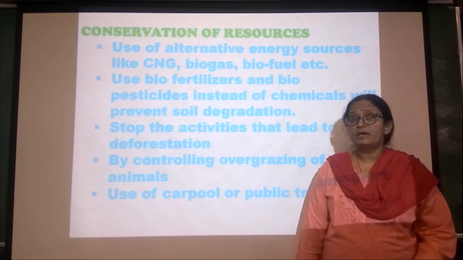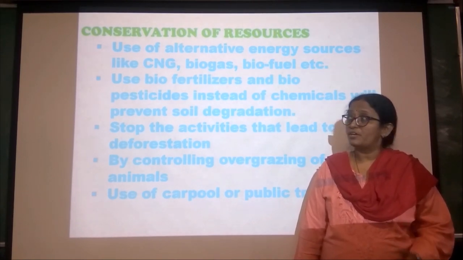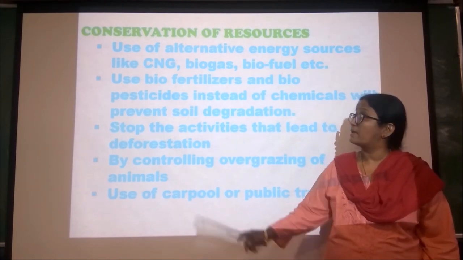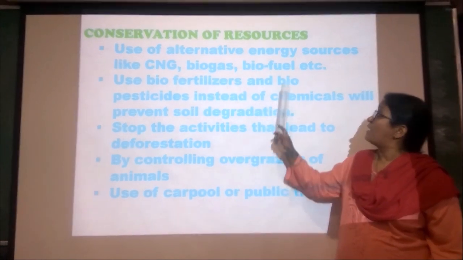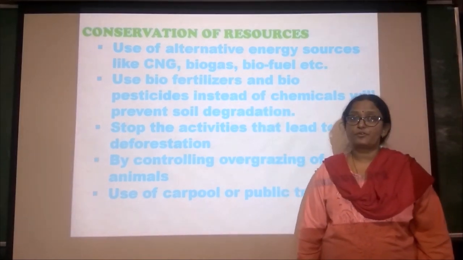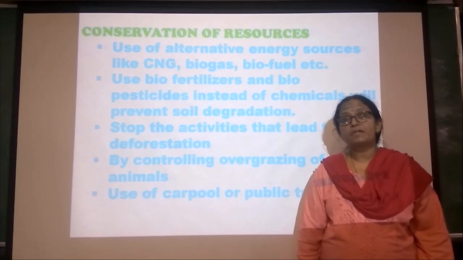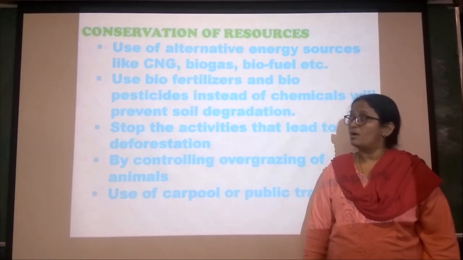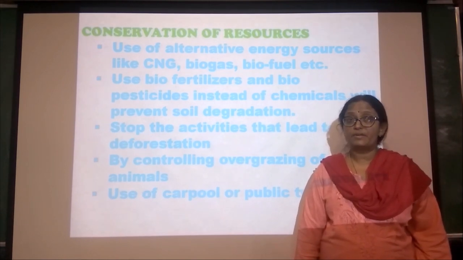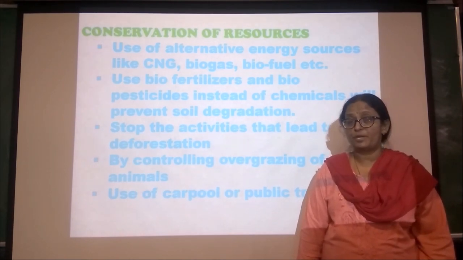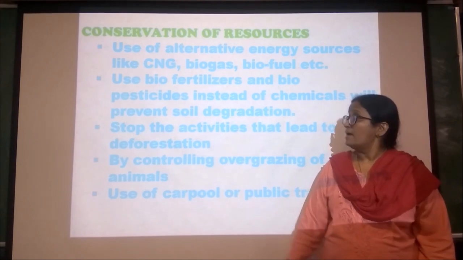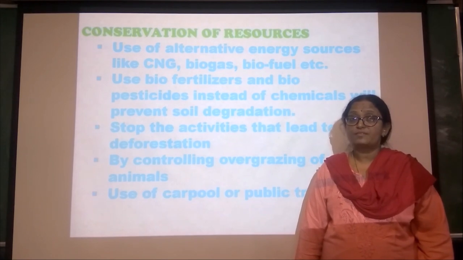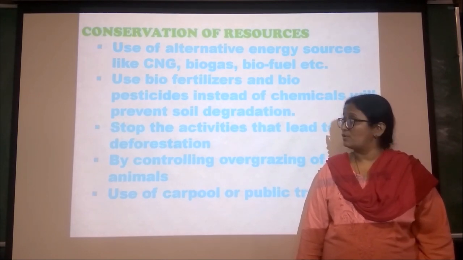Now, in what way can we conserve the resources, or what measures can we take to conserve them? Use of alternatives, especially for fossil fuels like CNG: you can use biogas or biofuels instead of fossil fuel, because fossil fuels take more time to be renewed. In agricultural activities we can use biopesticides and biomanures so that soil is conserved. Not only is soil conserved, it also prevents soil degradation and soil erosion.